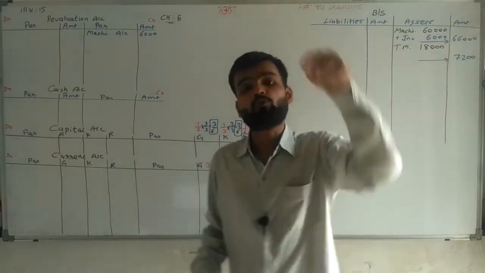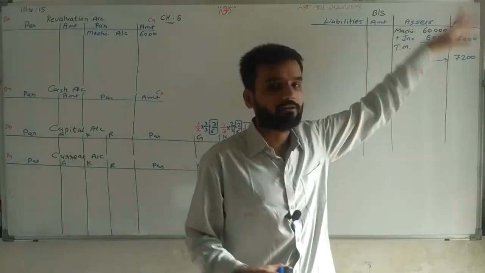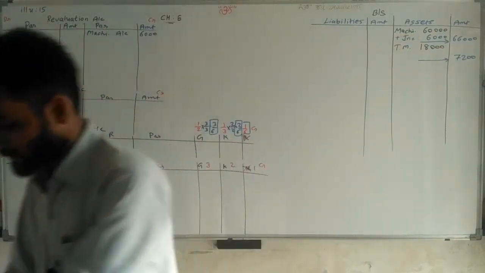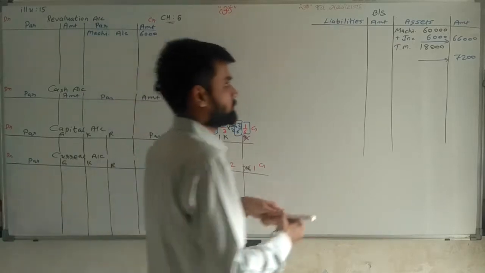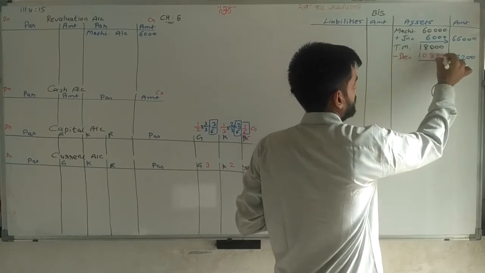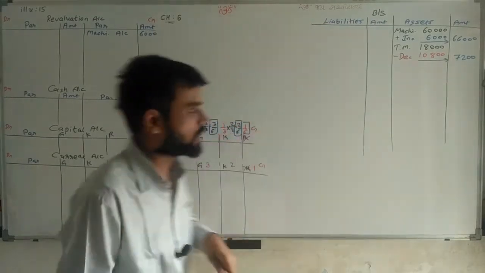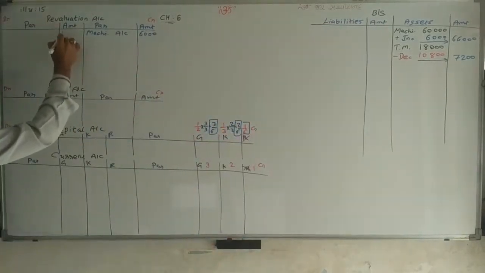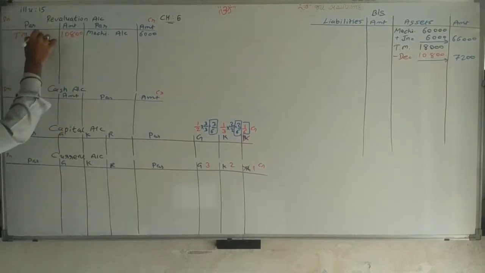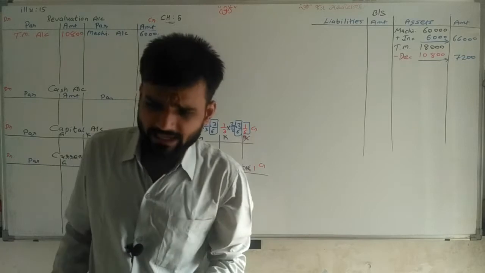Because its value is reduced up to 40%, it means we need to make the trademark value 40%, 7,200 rupees. Now how many rupees reduced? Sir, there is a loss, so we have to write loss. 10,800 rupees is the loss, minus decrease. 10,800 rupees, answer simple. 10,800 loss; the loss we have to write on the debit side here, and trademark account. Simple. Going ahead, next adjustment.